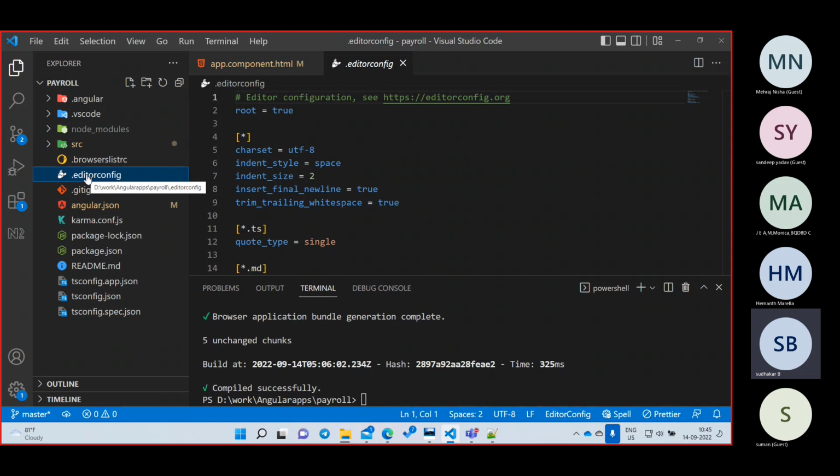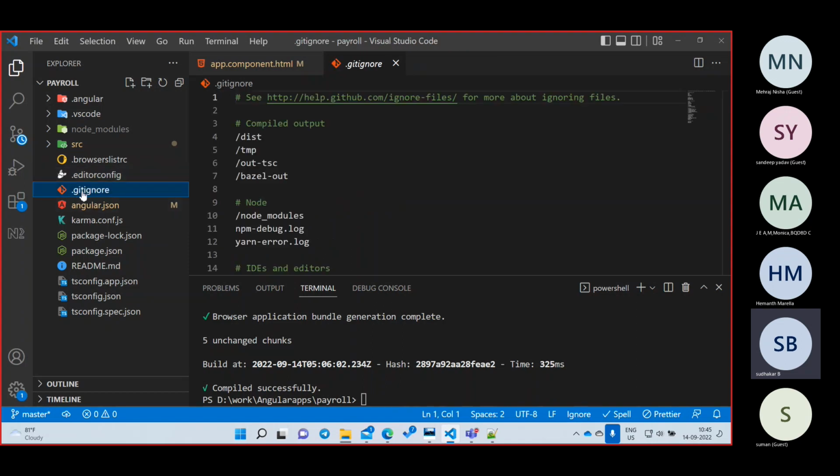Okay, clear? So if you want to write any Visual Studio Code instructions, see here, you want to write a caret, how much indent you want to give, two indent means two spaces I want to give. That type of instructions will be here. This is also not required for us, but whenever we want to do something we'll see it.